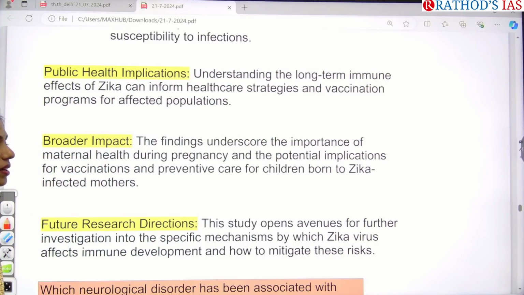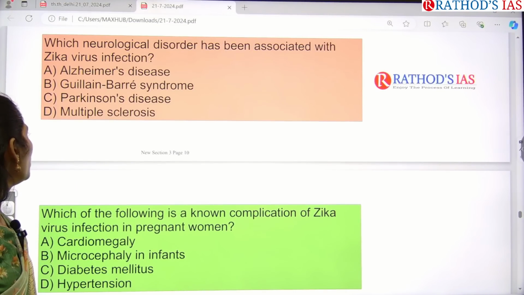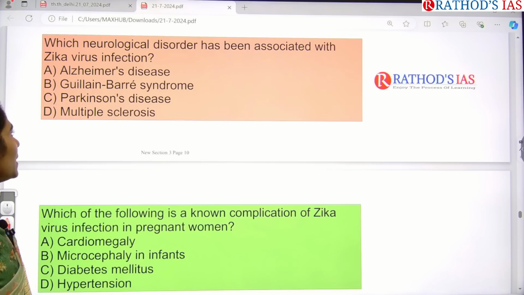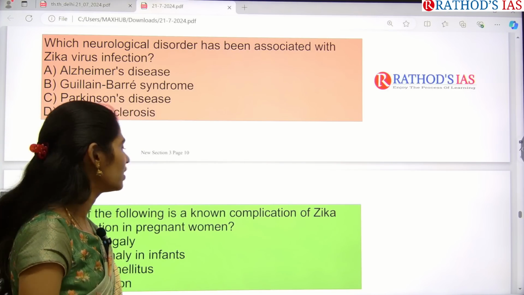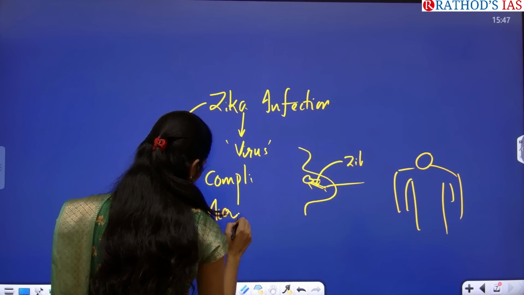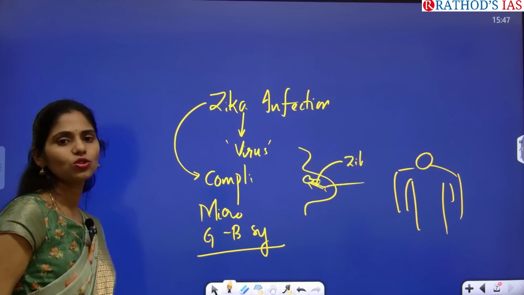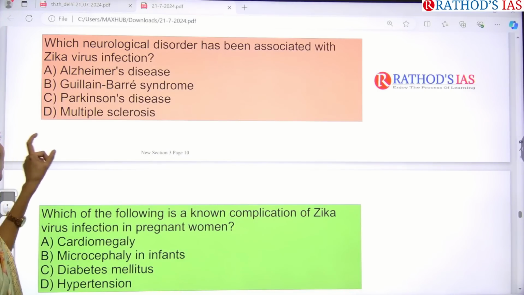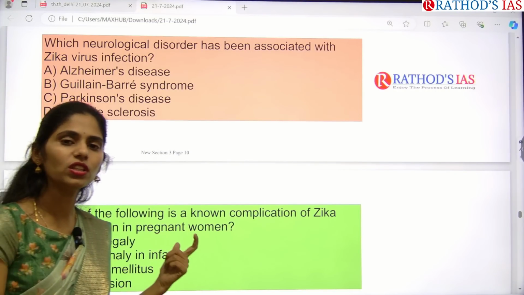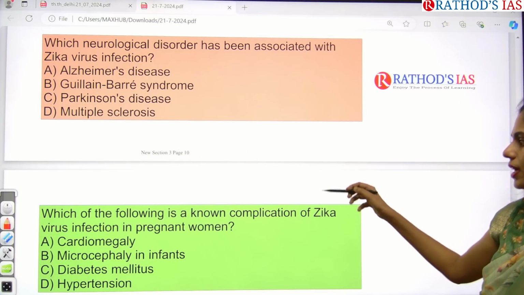So what happens is healthcare implications will be there here. Okay, so that is the thing. And here I gave you questions. Which neurological disorder has been associated with Zika virus infection? One more complication because of the Zika virus is that not only microcephaly, even Guillain-Barré syndrome we can see. So you can get a question like, Guillain-Barré syndrome is associated with which disease? It is associated with the Zika virus. So in this way also you can get a question.